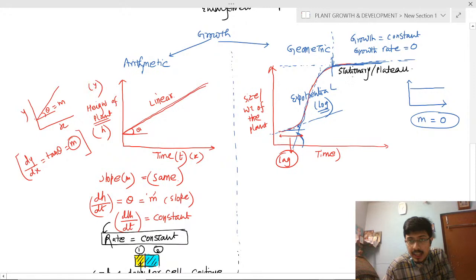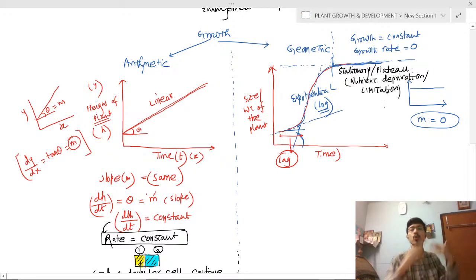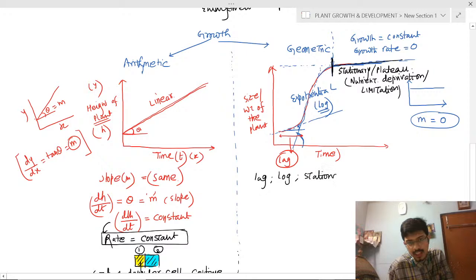Why does this happen? There is nutrient deprivation, or nutrient limitation. As nutrients are limited, further growth or further size of the weight of the plant does not grow beyond a particular level. This is the end point. After that, there will be the stationary level or the plateau phase. So there will be three phases: the lag phase, the log phase, and the stationary phase or plateau phase. These are the three phases of geometric growth.